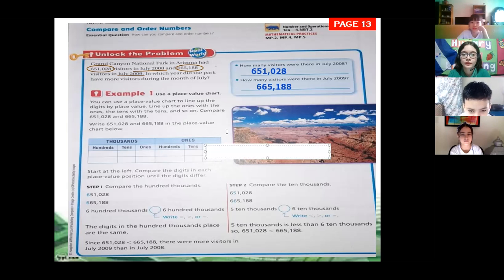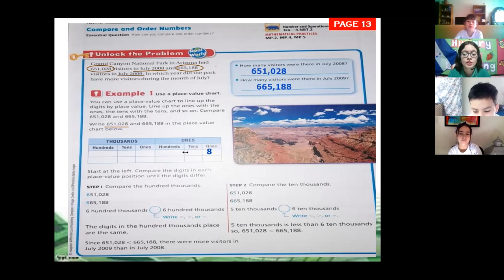I'm not sure, but 8. 8, that's right. We start with 8 because that is our first digit that we're going to write. Number 8 is on the ones. Which digit is on the tens? 2. 2, that's right. And we continue, write it down. Which one is on the hundreds? 0. 0, excellent. We write the comma. Don't forget to write the comma there.